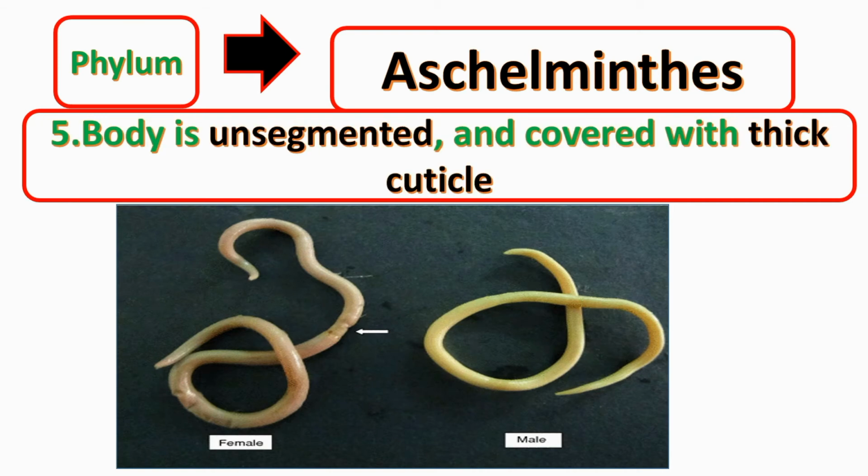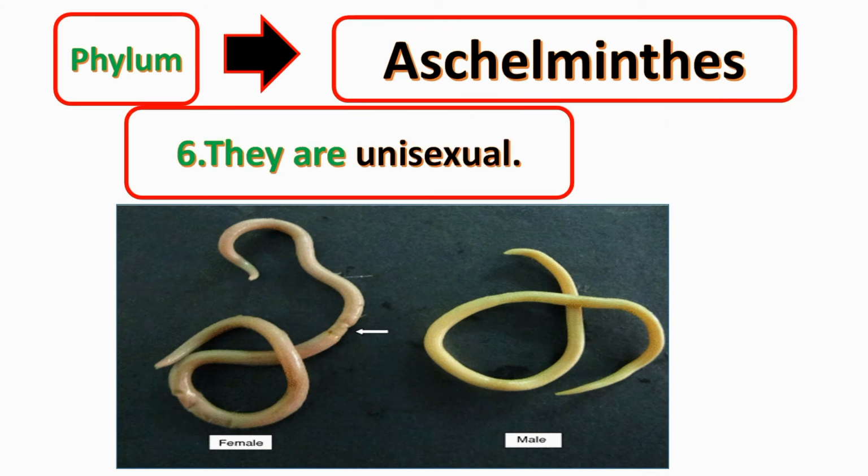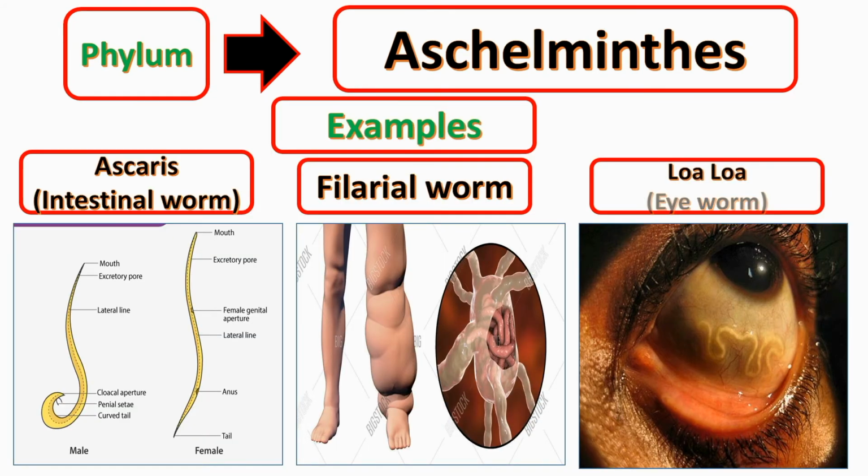Body is unsegmented and covered with thick cuticle, means we cannot get similar segments of its body. They are unisexual, means with only one gamete in the same animal, either male or female. Examples are Ascaris, which is also called intestinal worm, filarial worm, which causes filariasis, and Loa loa worm, which is also called eye worm.